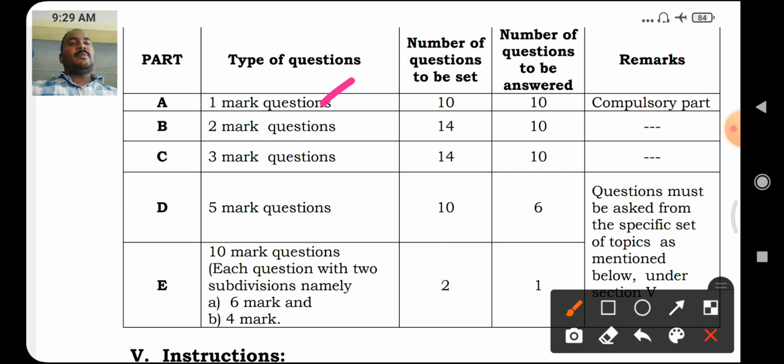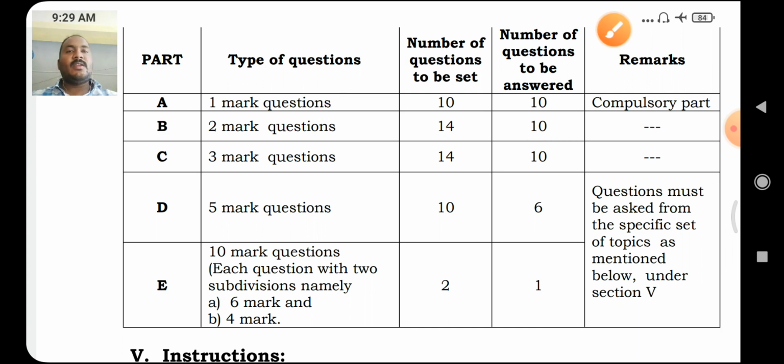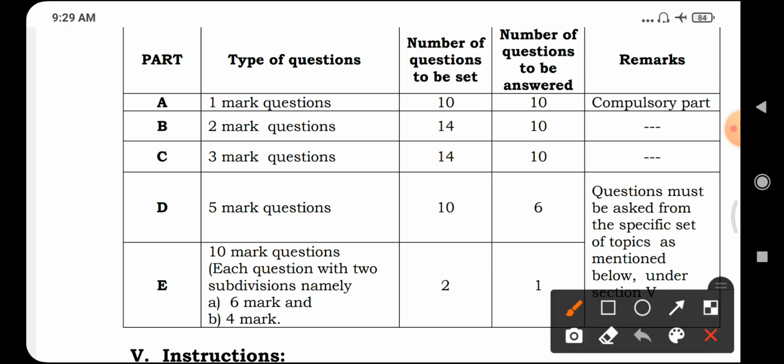The number of questions to be set is 10, the number of questions to be answered is again 10. This is a compulsory part. And part B contains 2 mark questions, number of questions to be set 14, number of questions to be answered only 10. 14 questions are there, we attempt only 10 questions. This is not a compulsory part. Next, part C.